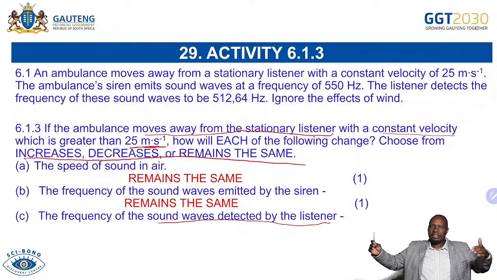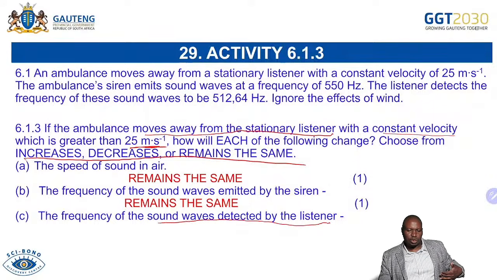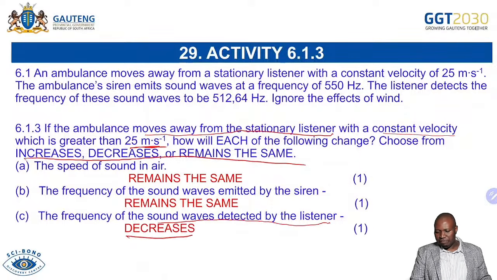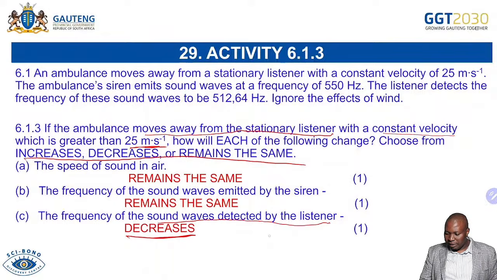As the distance between the source and the listener increases, the wavelength increases, so definitely we're expecting that the frequency will decrease. Remember the relationship, V equals f lambda, don't forget that.